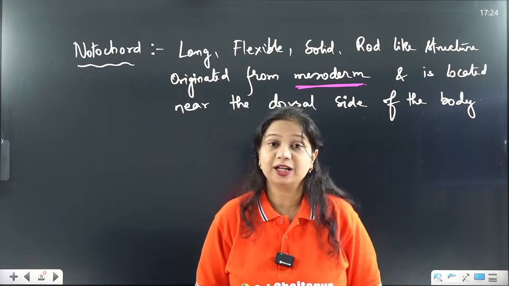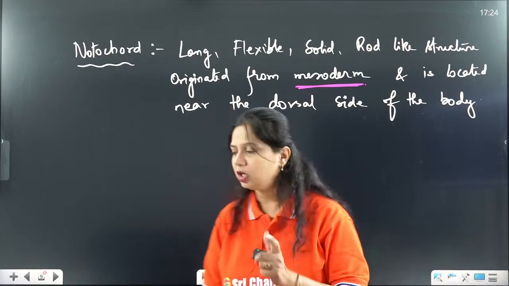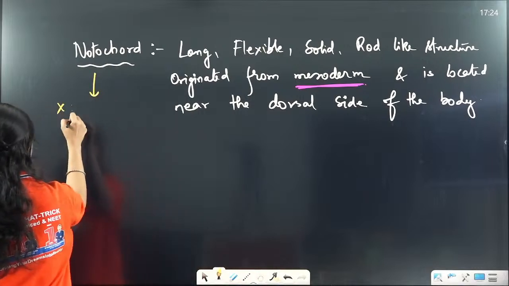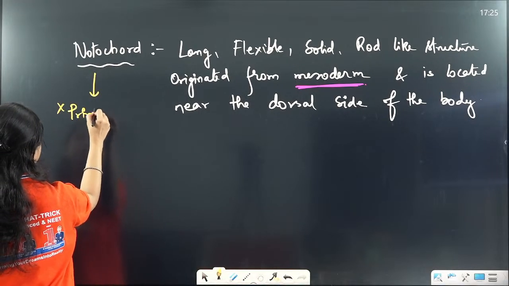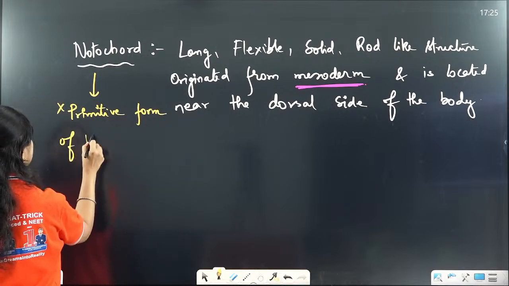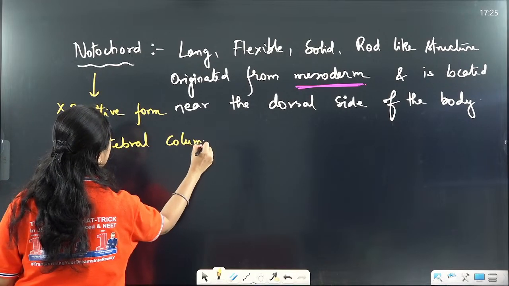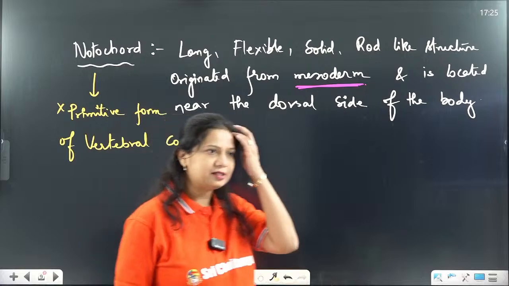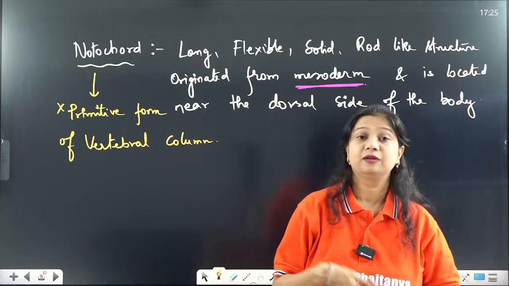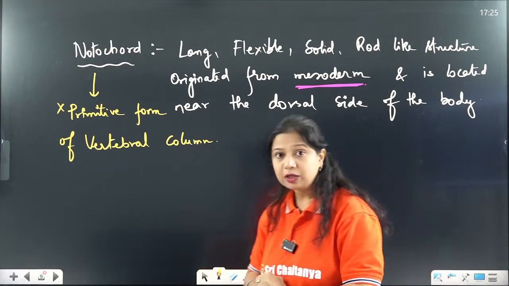Now the Notochord is present on the dorsal side of the body like our vertebral column, because Notochord is the primitive form of vertebral column. In some of the higher organisms, this is the vertebral column which is getting formed from the Notochord. So now we are coming back to Notochord.